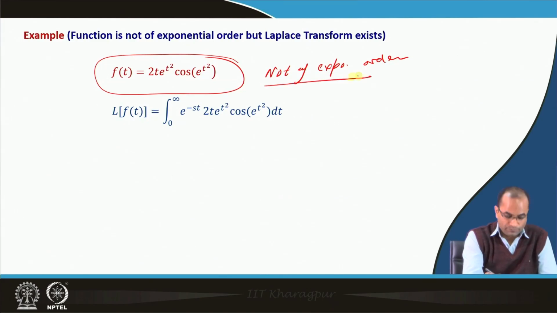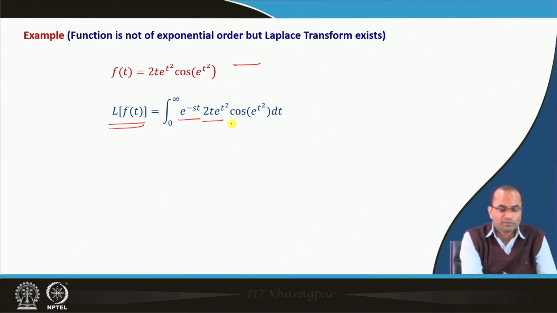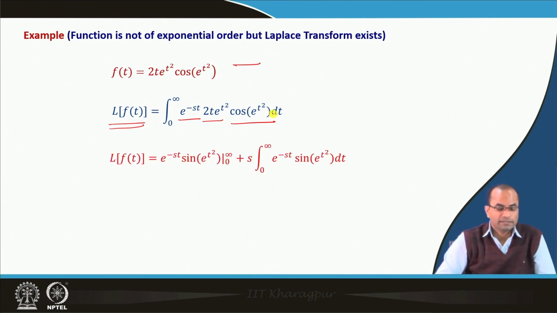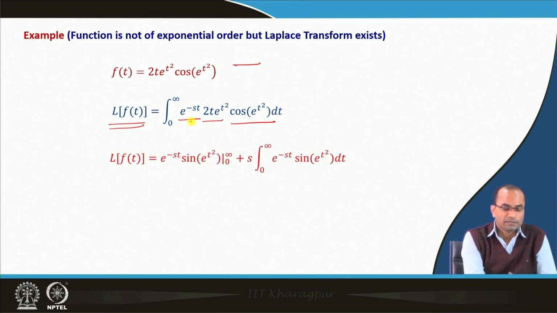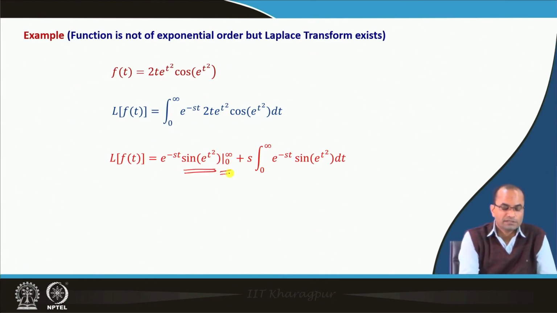So, we have this example here which is not of exponential order, and now if we compute this Laplace transform, that means the integral of e^(-st) times 2t e^(t²) cos(e^(t²)) dt. We can integrate this by parts. So, e^(-st), and then this cos will become this sine, and the derivative of e^(t²) is sitting there. So, we can integrate this easily to have sin(e^(t²)), with limits 0 to infinity, and then we have this s there because this has to be differentiated.